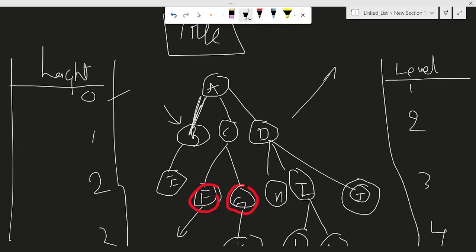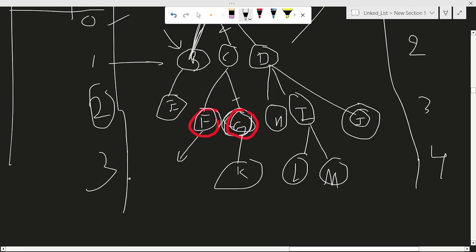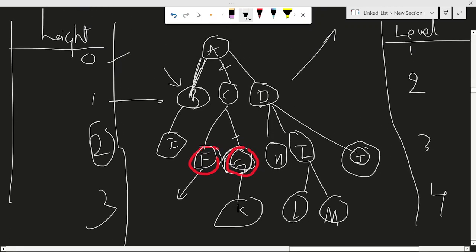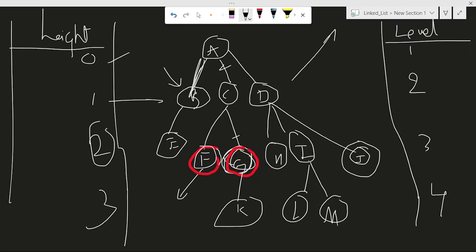See, 1 edge is enough to reach B. What is the number of edges required to reach G? You need the minimum number of edges. How many are required? 1, 2. So 2 edges are required. So height is nothing but the number of edges that are required to reach that particular node.